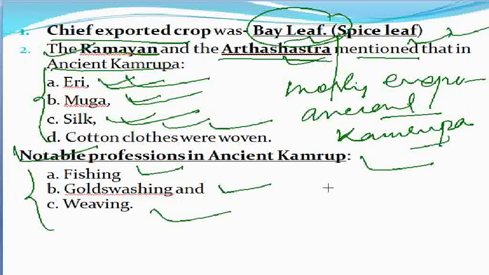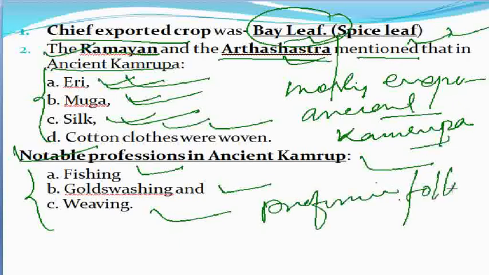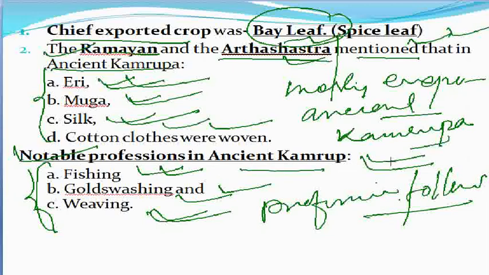When we talk about the professions followed, we need to remember fishing, gold washing, and weaving. This may be important for the exam. I have highlighted this in this video, and when we are asked which of the following was a notable profession followed during ancient Kamrupa, these three points we need to remember: fishing, gold washing, and weaving.